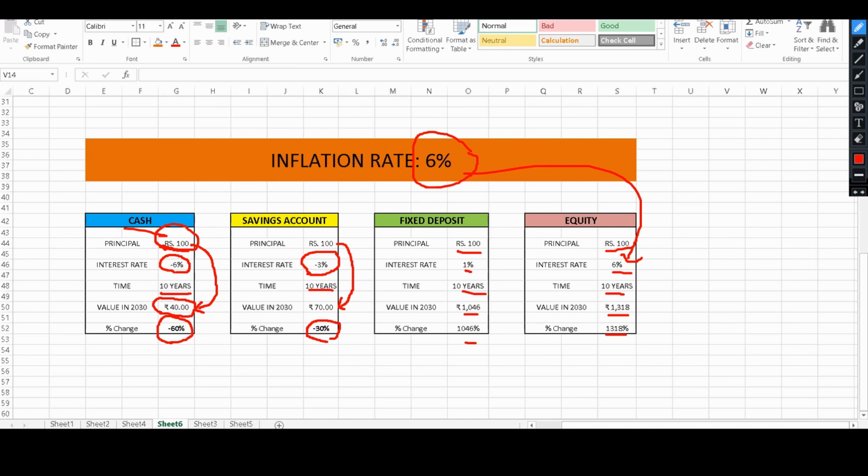Now there are two important outcomes of this discussion. First is, if you are putting away cash and large amounts of money in a savings account, thinking that it will secure our future and I'll be able to retire on it, well, this is the reality here. You're losing money every second your money is in the savings account or in cash.